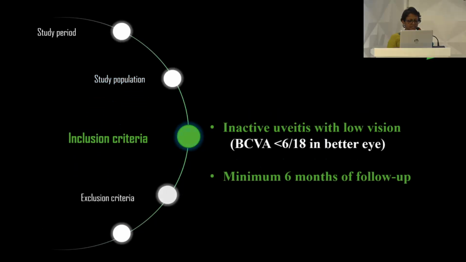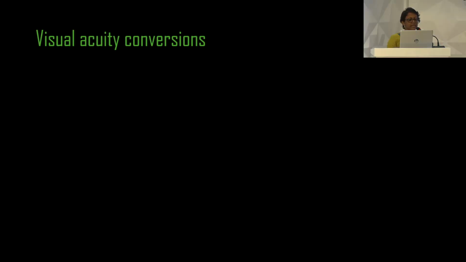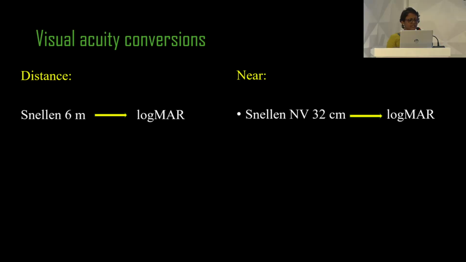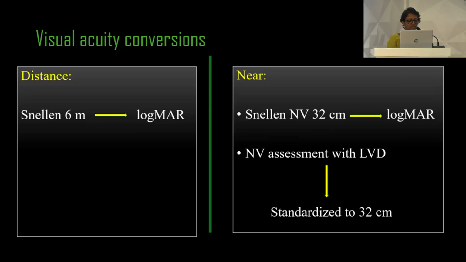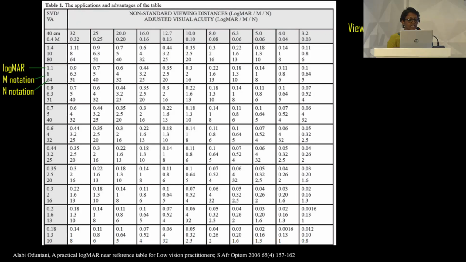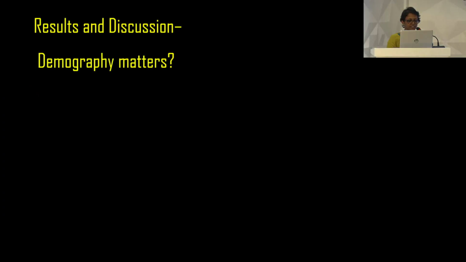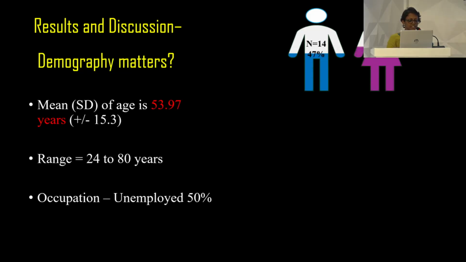We included inactive uveitis with low vision and a minimum of 6 months of follow-up, and excluded 15 patients due to active uveitis, data gaps or inadequate follow-up. Coming to the visual acuity conversions, the distance and near Snellen visual acuity were converted to logMAR, whereas the near vision assessment with the low vision device was standardized to 32 centimeters using a table. Supposing this is the viewing distance and this is the logMAR and N notation, based on this table, if a patient has N6 at 10 centimeters, it will be equivalent to N20 at 32 centimeters, which gives us a logMAR of 0.35.